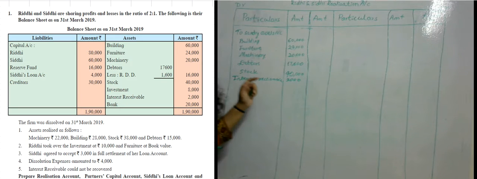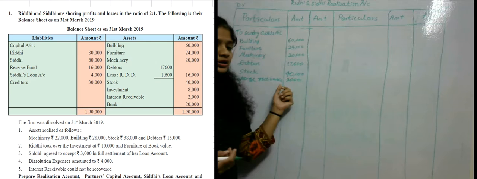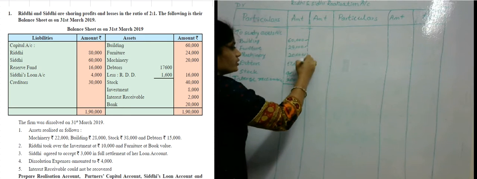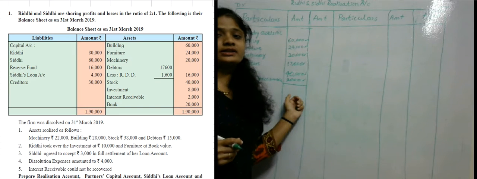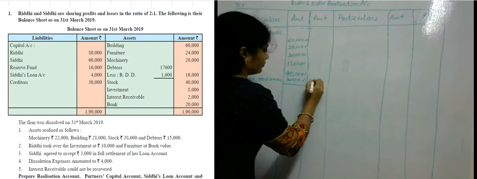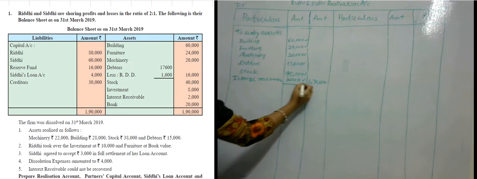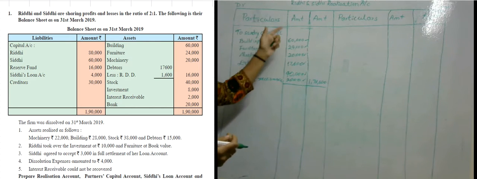So the total of the sundry assets account, we need to add these amounts, and we get a total of 1,71,600 rupees.